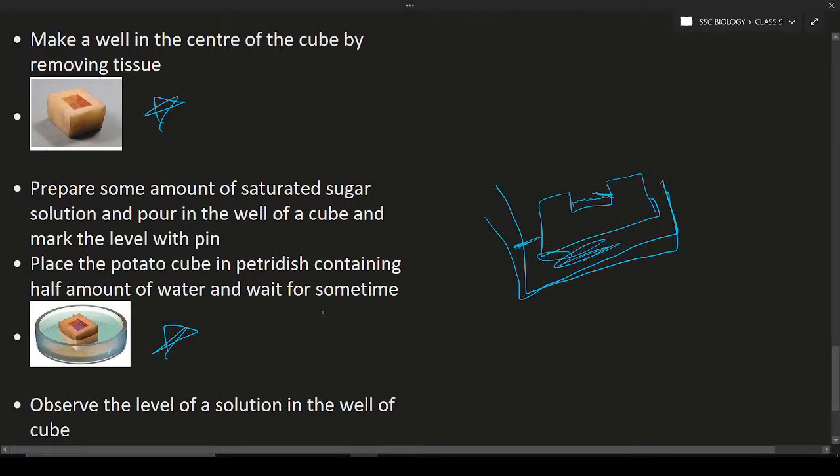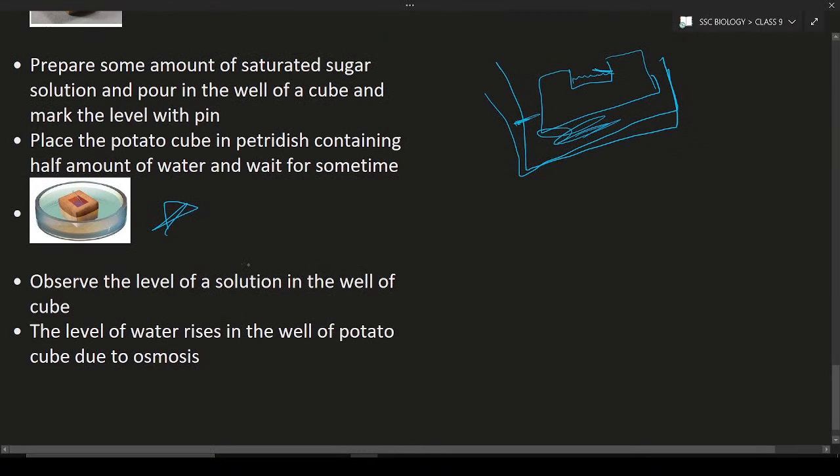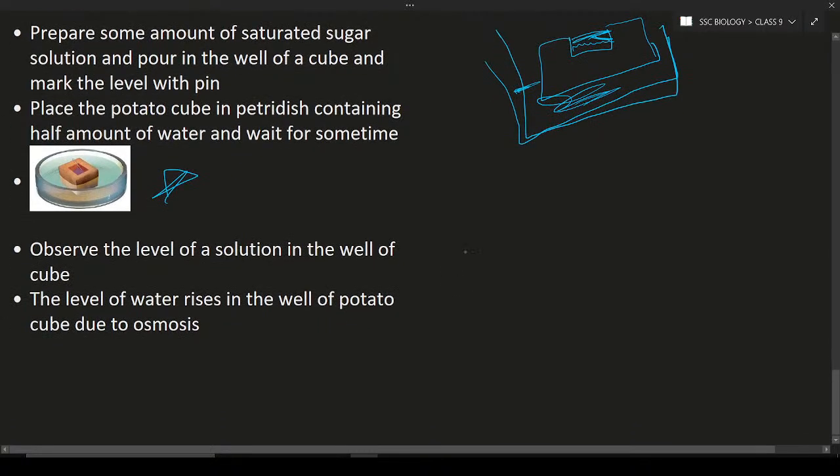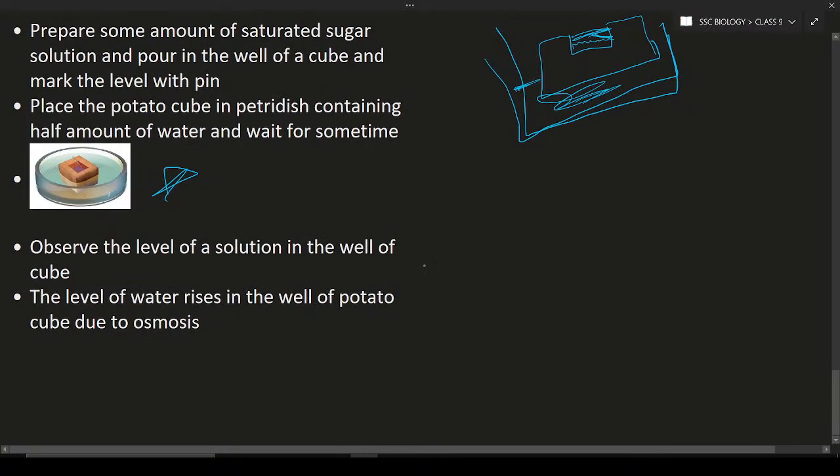So what will happen after some time? After some time, the level of the liquid in the well is going to increase. Why? The reason is osmosis. Due to the osmotic pressure, the level in the well of the potato is going to increase. So due to this reason we can say that osmosis is nothing but movement of water from the lower concentration to the higher concentration.